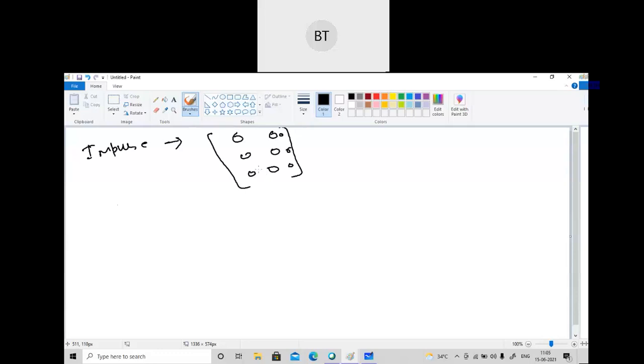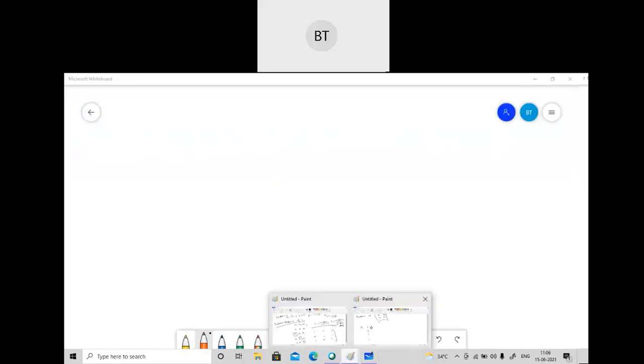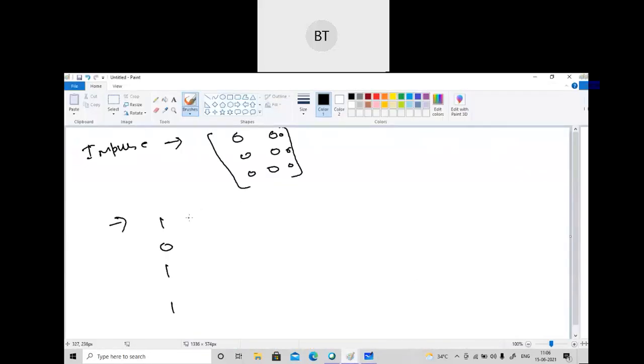After that we will apply the shifting formula. For the shifting formula, we have to see the received code word, that is 1 0 1 1. For 1 we have got 1 1 1 0 1 1 1 0 1. So for 1 we write 1 1 0 1 1 1 0 1. For 0 we will shift by bits, so we put 0 0 0 0 0 0. Then again for 1 we will write the same.